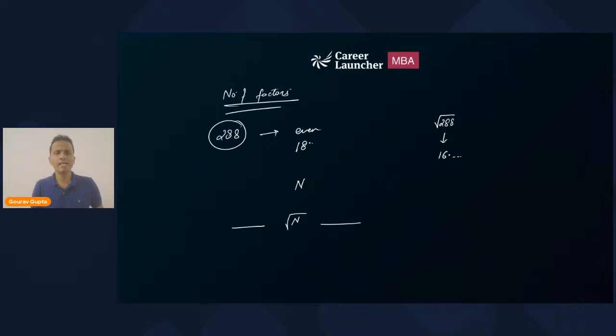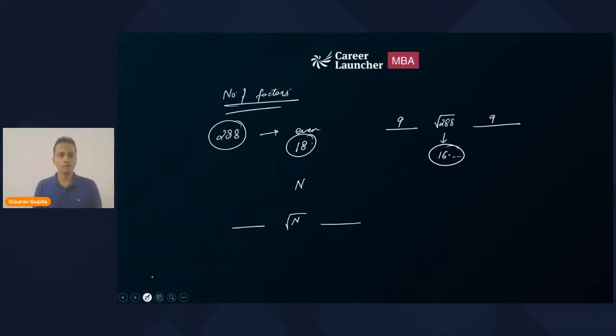So for 288, out of these 18 factors, 9 factors will be less than 16 point something, and 9 factors will be greater than this number. All these factors are equally divided across the square root of that number.